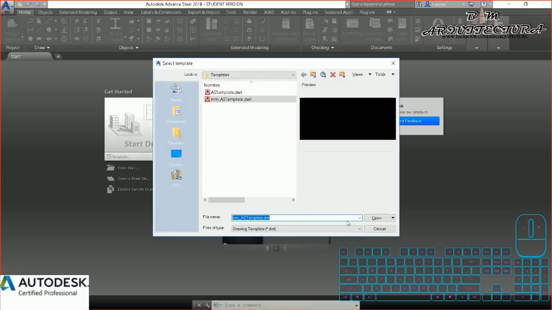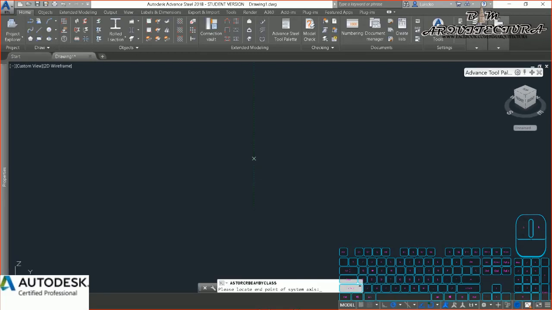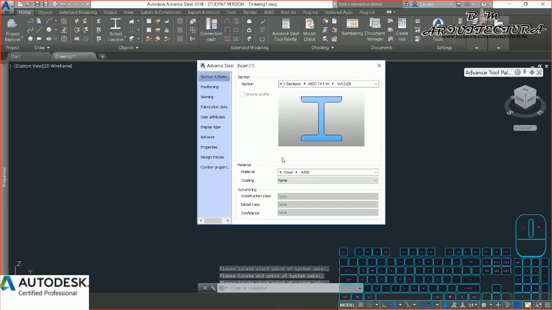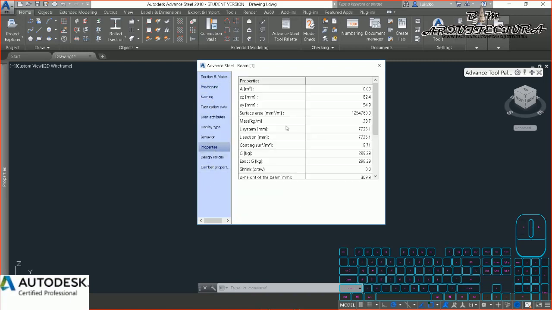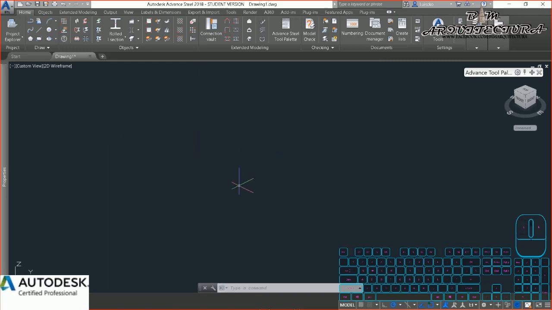For example, I open a new element and I create a rolled section. It doesn't matter. You can put whatever information you like. It's only so you can see what information is recorded by Screencast.